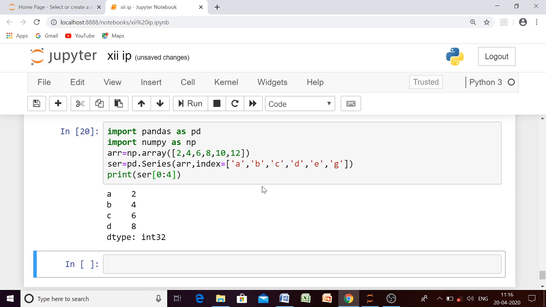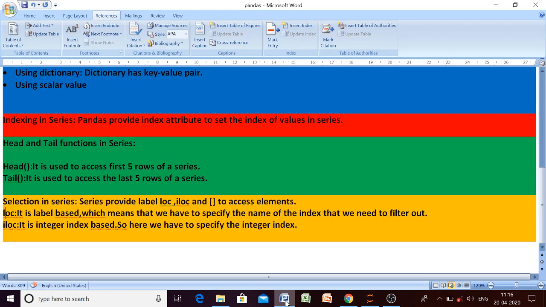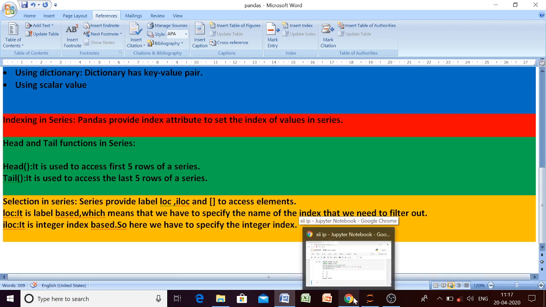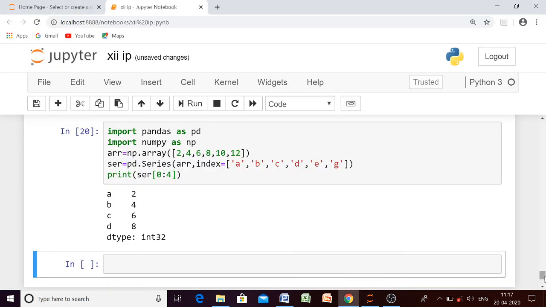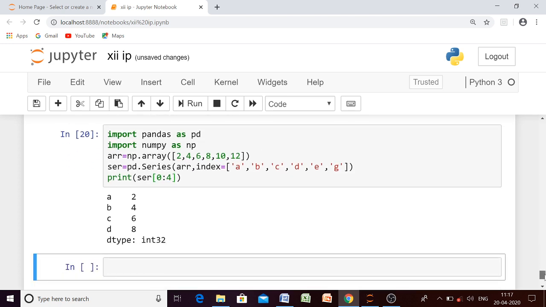So three things are used to select the elements of a series. And what are those? The first one was LOC, the next one was ILOC, and the third one is the square bracket, which we have already discussed in case of arrays. So this was all about series, and next day I will start the data frame, which will be a two-dimensional data structure. I hope this topic must have been clear to all of you.